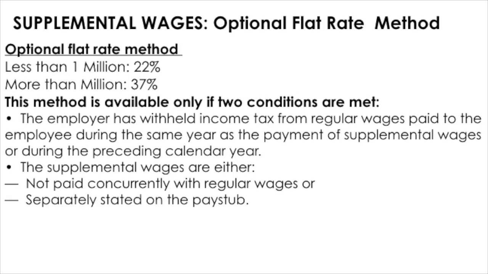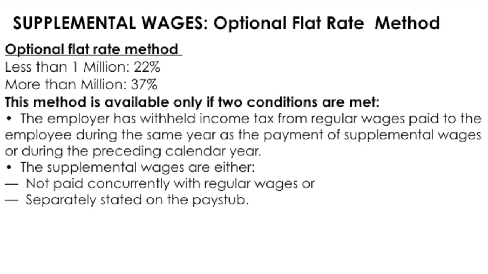Now let's look at the optional flat rate method. Under this method, the employer disregards the amount of regular wages paid to an employee, as well as any withholding allowances claimed or additional withholding amount requested by the employee on his or her W-4. And the employer uses a flat percentage rate in calculating the amount of withholding.